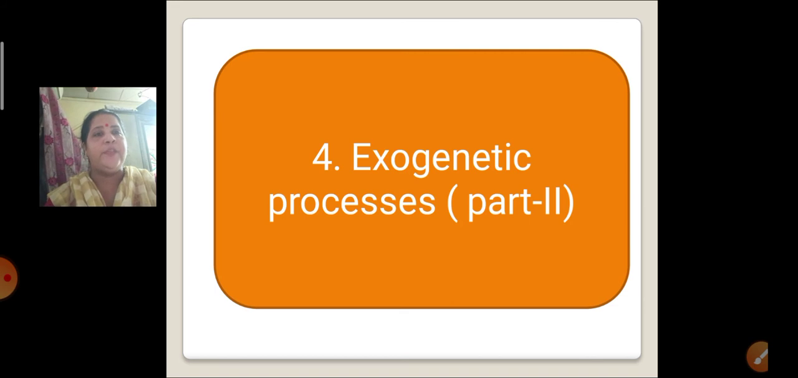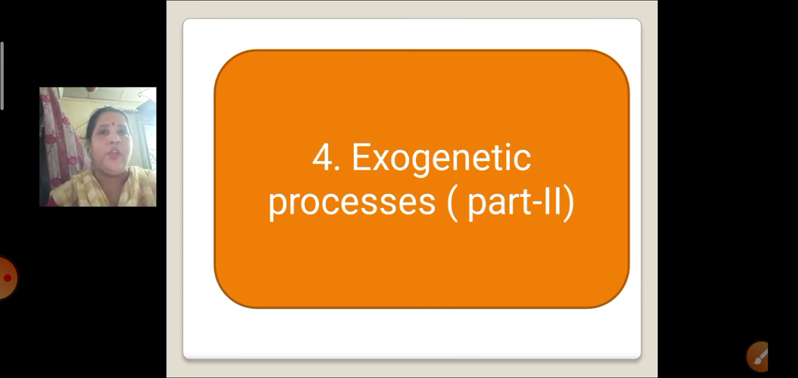Today we are going to start with the fourth lesson revision, that is exogenetic processes part 2. In the previous part, exogenetic processes part 1, we learned about the different types of weathering: mechanical weathering, chemical weathering, and biological weathering.